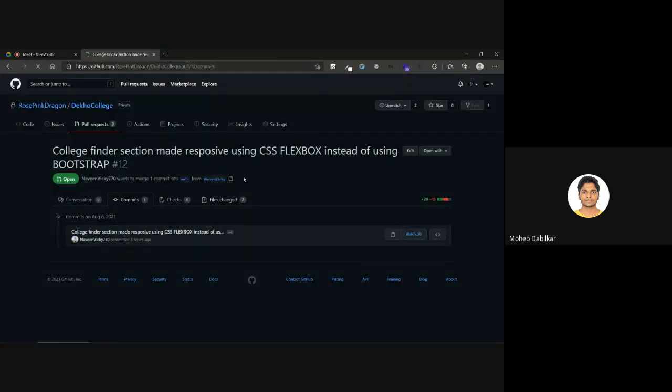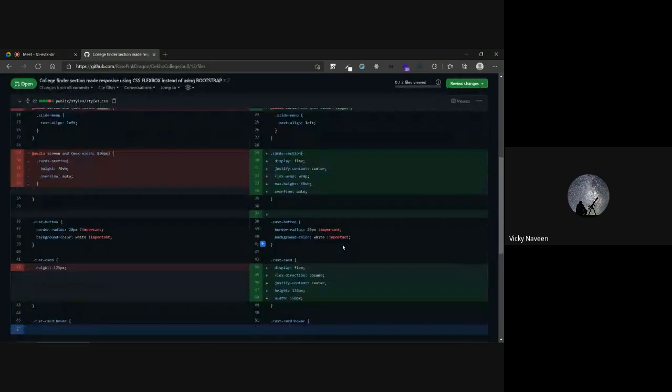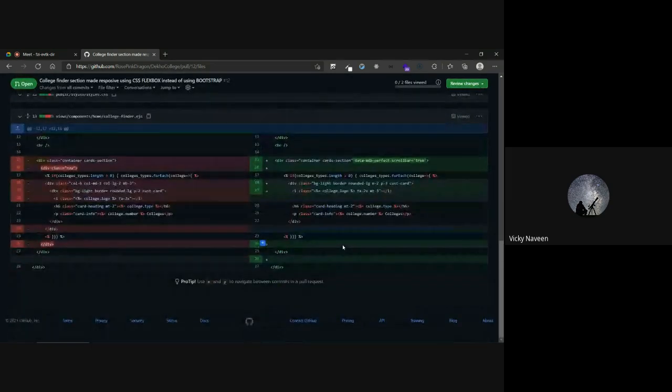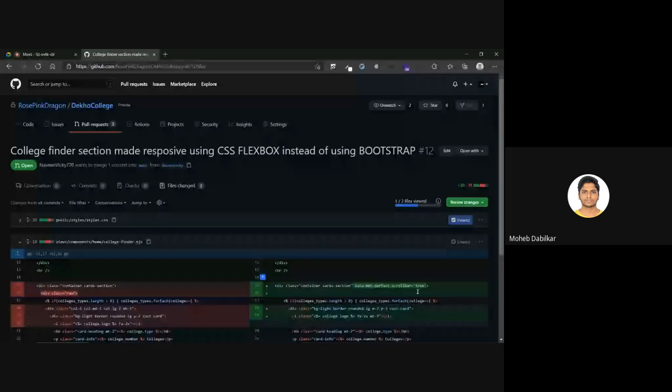What did you change over here? You asked initially to make it using CSS, na sir? That card section, college finder section. Initially, you asked using CSS, but I did it with Bootstrap. Okay. Now I have changed it. Hmm, I guess I can approve this. It does look fine.